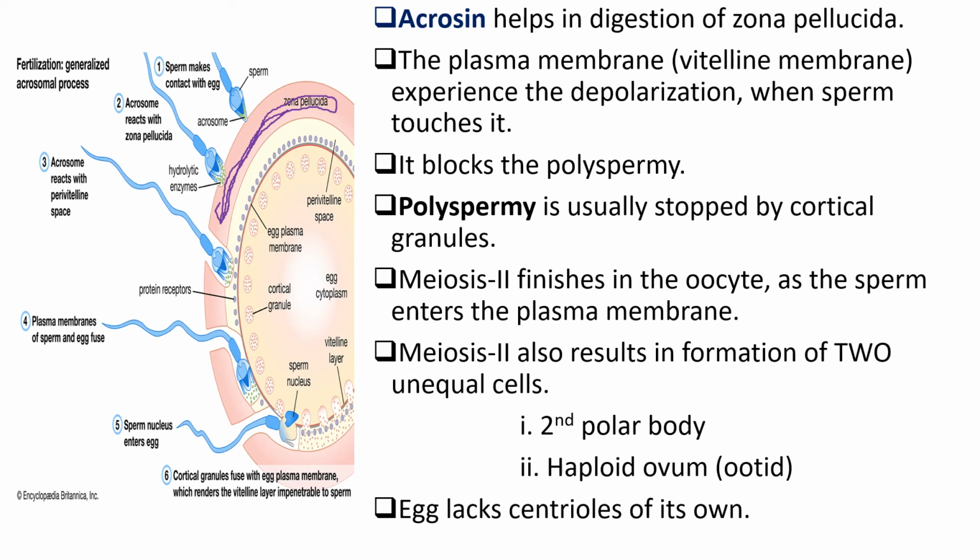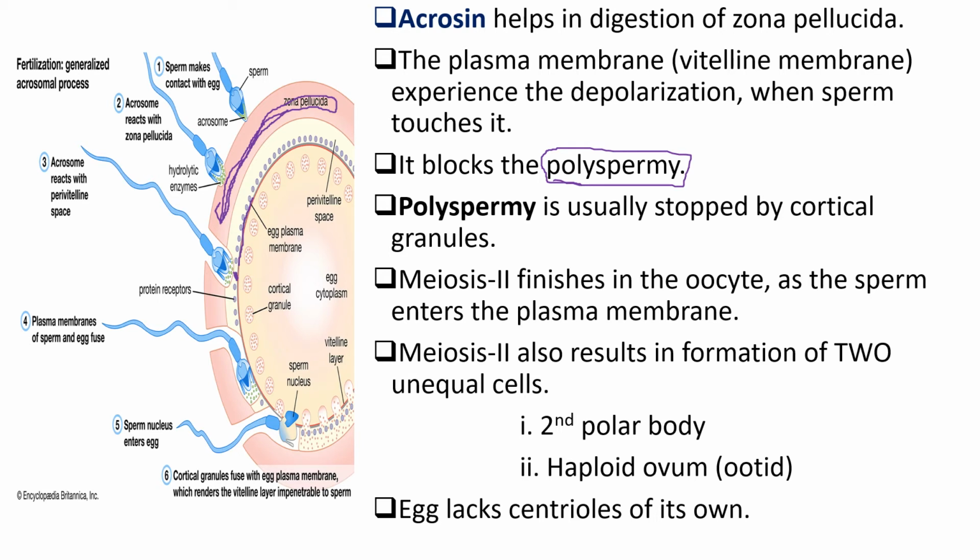So when the sperm reaches the plasma membrane, this is the plasma membrane. When the sperm touches it, the depolarization occurs. The depolarization is a must for preventing polyspermy. What is polyspermy? It is the entry of more than one sperm into the egg, which must be prevented.